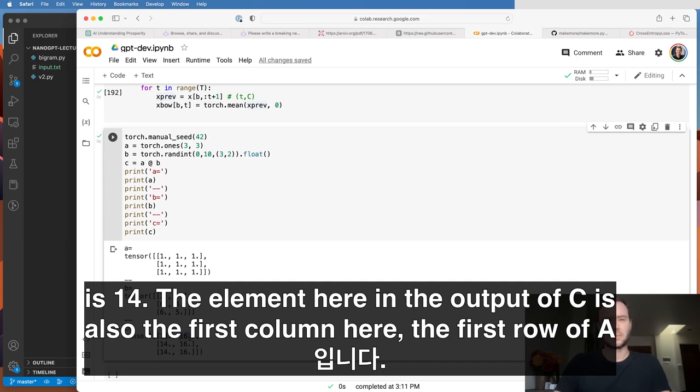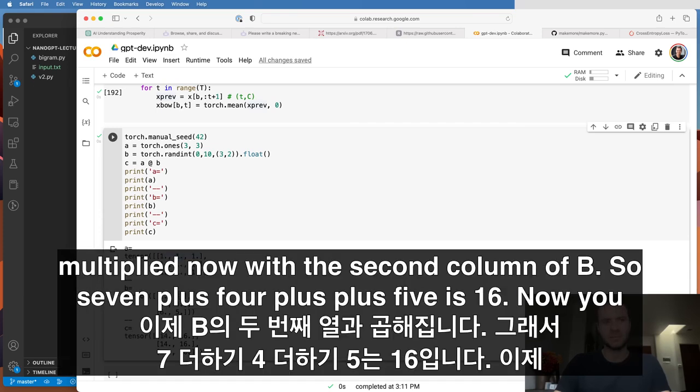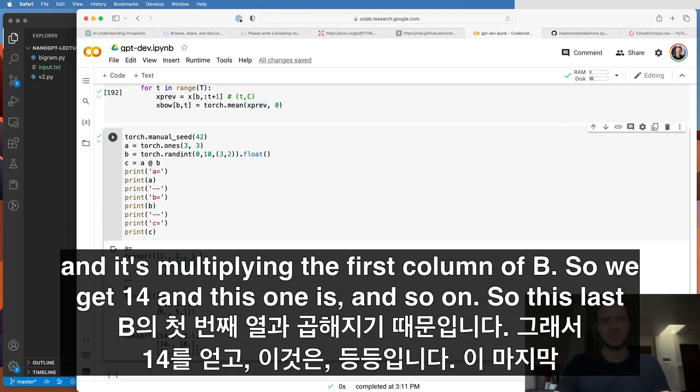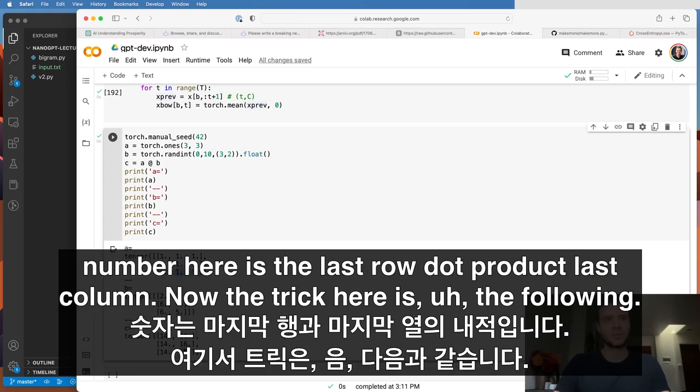The element here in the output of C is also the first row of A, multiplied now with the second column of B. So 7 plus 4 plus 5 is 16. Now you see that there are repeating elements here. So this 14 again is because this row is again all ones, and it's multiplying the first column of B. So we get 14. And so on. This last number here is the last row, dot product, last column.